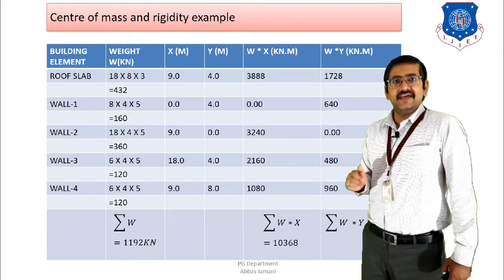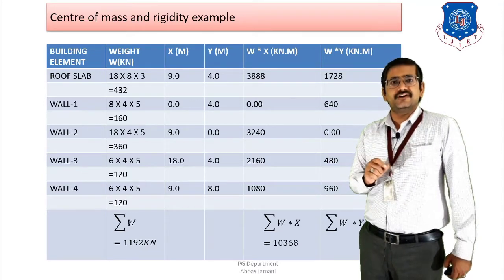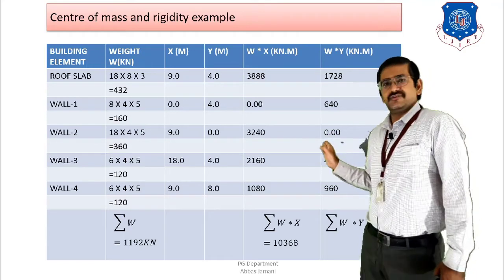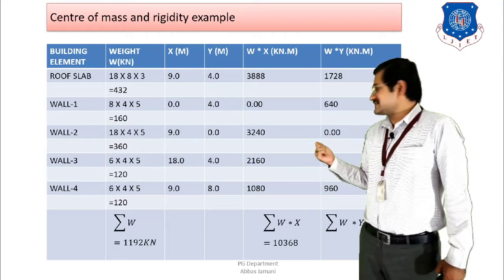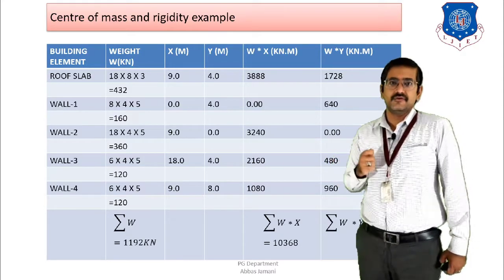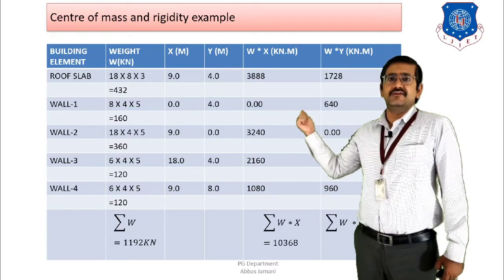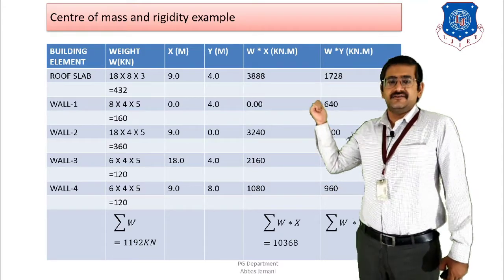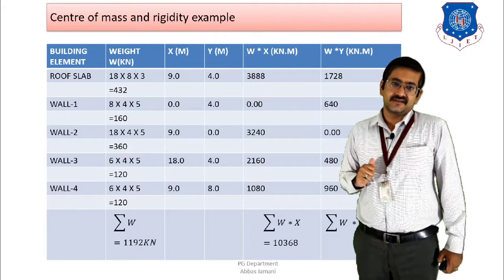Right? And if I calculate the distance of the CG of the floor from the point of origin, then in the x direction it is going to be 9 because 18 meters divided by 2 is 9. And in the y direction it is going to be 4 because 8 divided by 2 is equal to 4 meters. Right? And then the fourth column is w into x and w into y. So that will give me the component in the x direction and the component in the y direction.